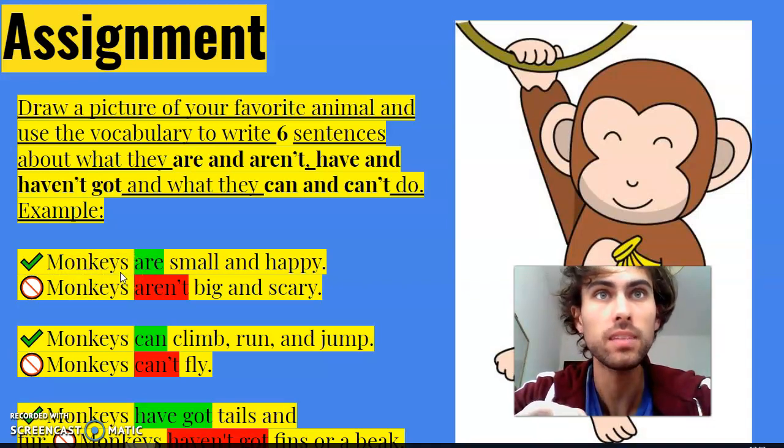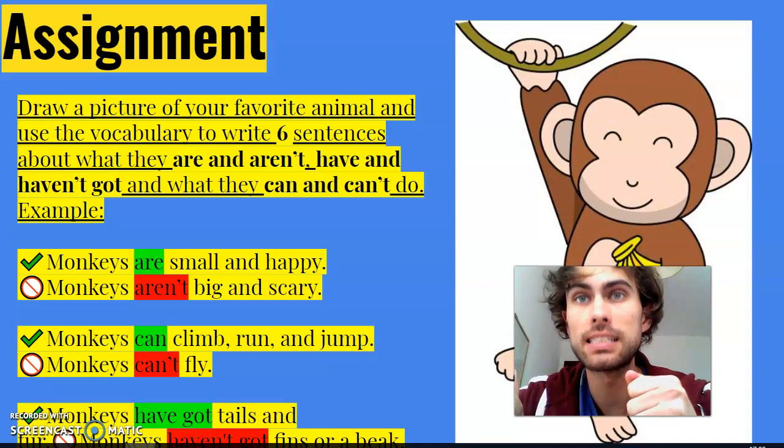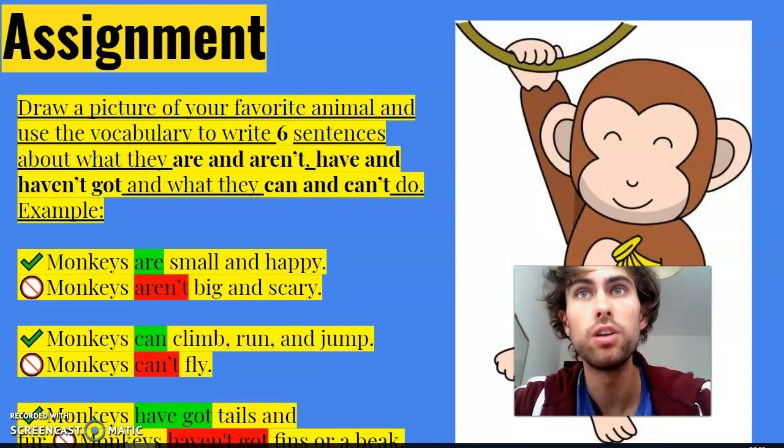Okay? And that's it. Once you're finished with the picture and with the sentences, you have 2 options. So then you can record yourself, make a video of yourself with the picture, saying the sentences, or you can take a picture of your picture, and both options you can send to the email. Okay, so send the videos or send the pictures with your animal and the sentences to the email, and I'll write the email on the blog so you have it. Okay, you can also download the PowerPoint on the blog, so you can look at the examples.